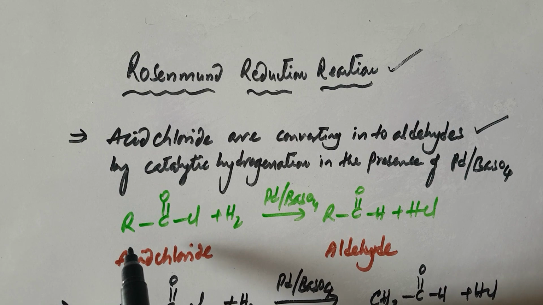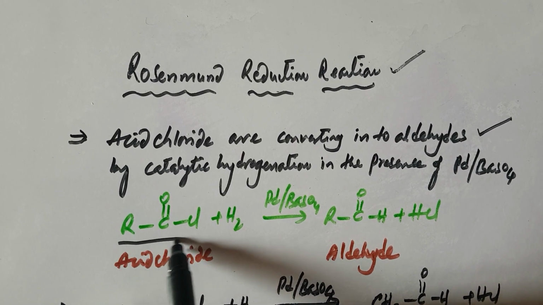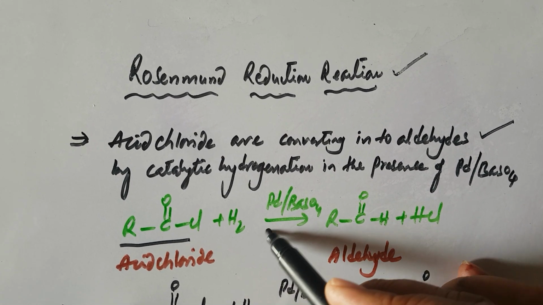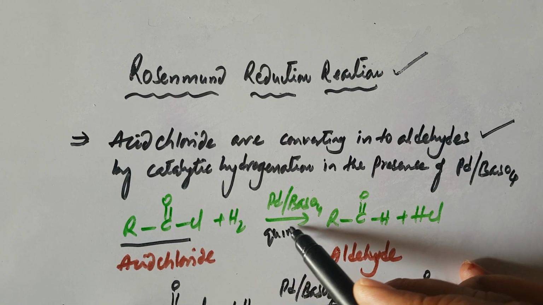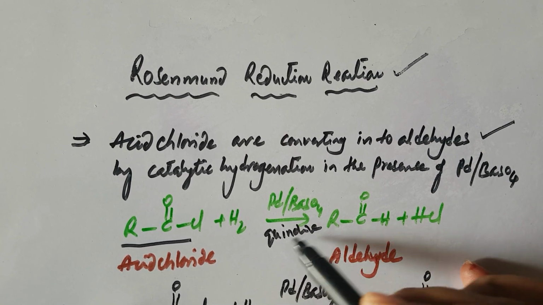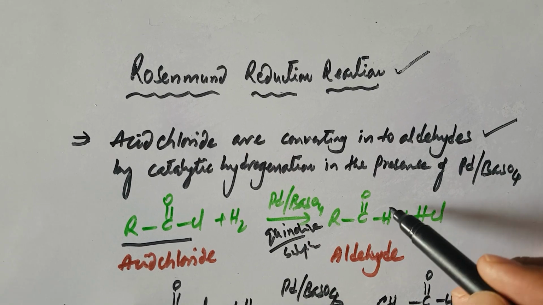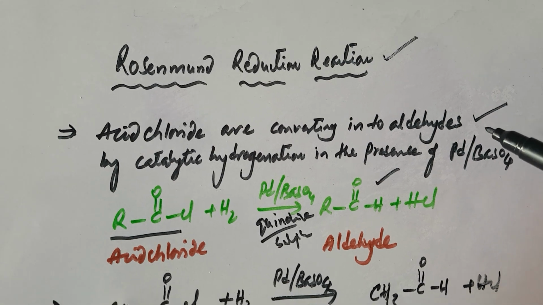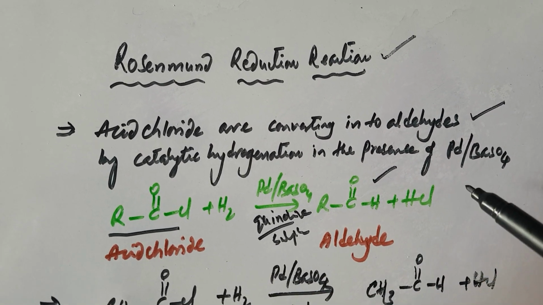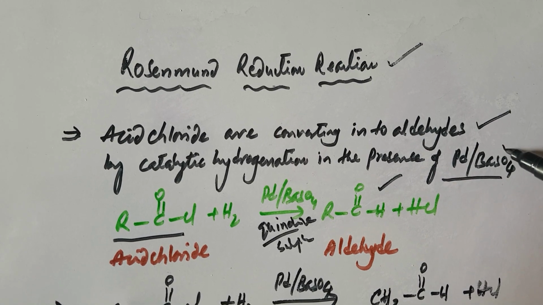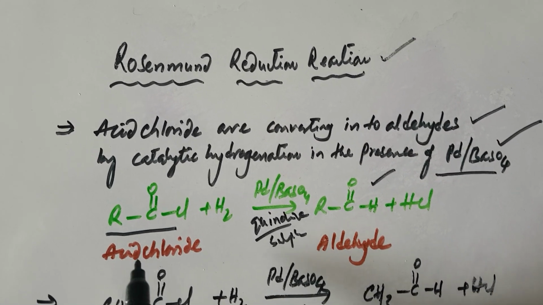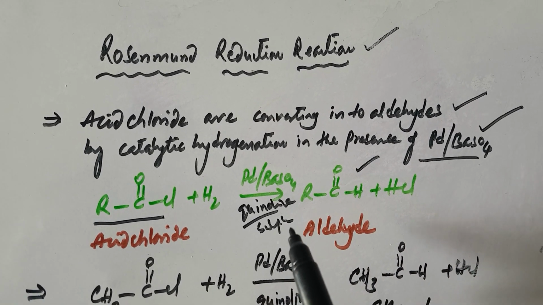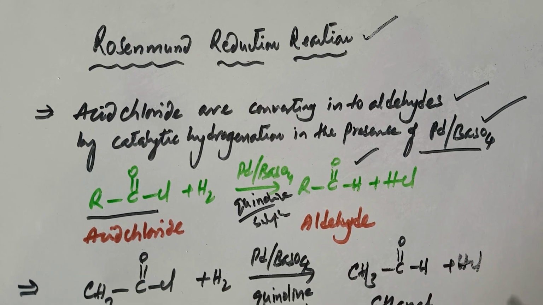The general formula of acid chloride is what? RCOCl plus H2 in the presence of palladium, barium sulfate and quinoline, or you can use sulfur also. You will get aldehydes. So acid chlorides are converting into what? Aldehydes, by catalytic hydrogenation in the presence of palladium, barium sulfate. General reaction: RCOCl plus H2 in the presence of palladium, barium sulfate and quinoline, you will get RCHO.